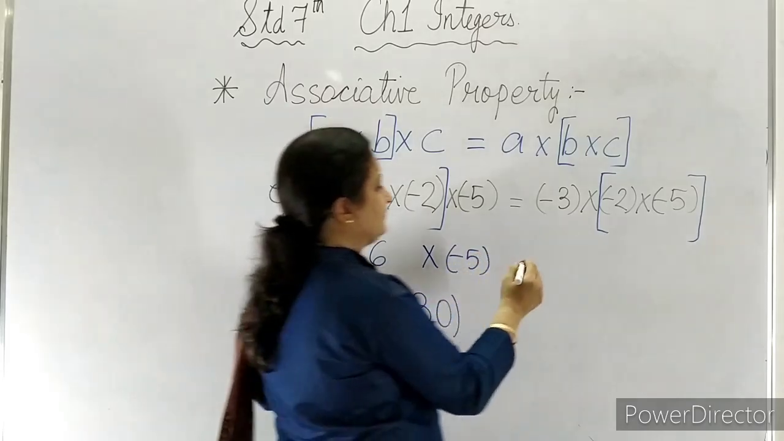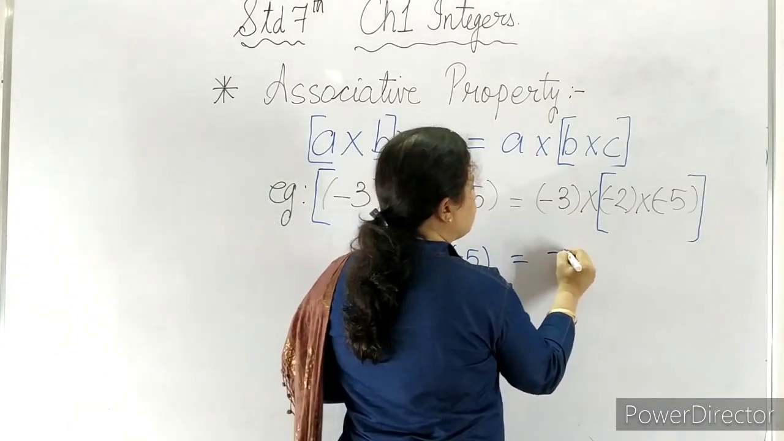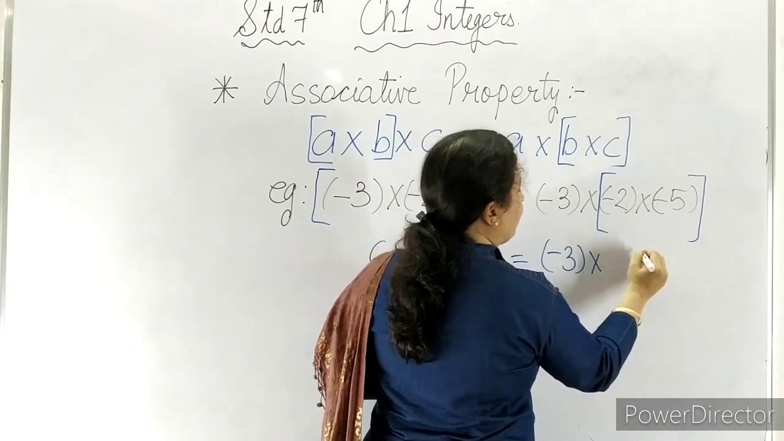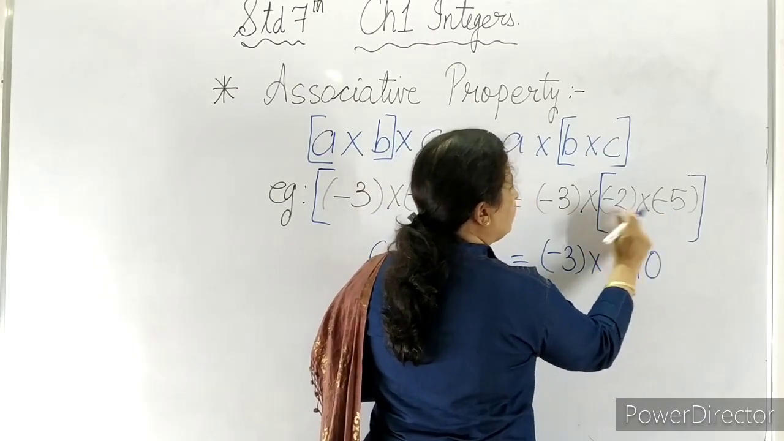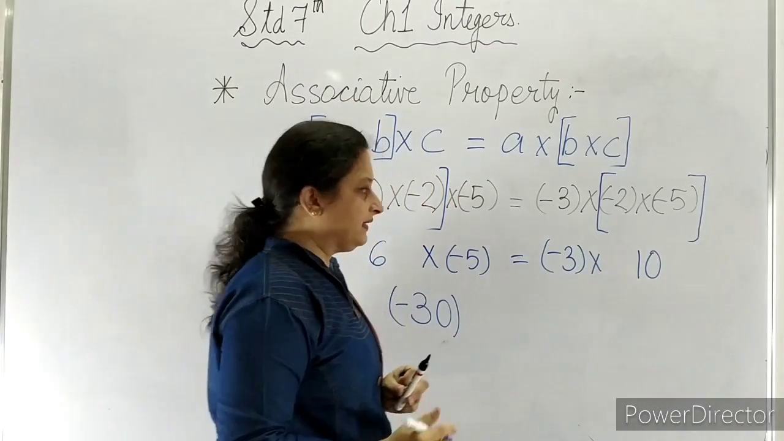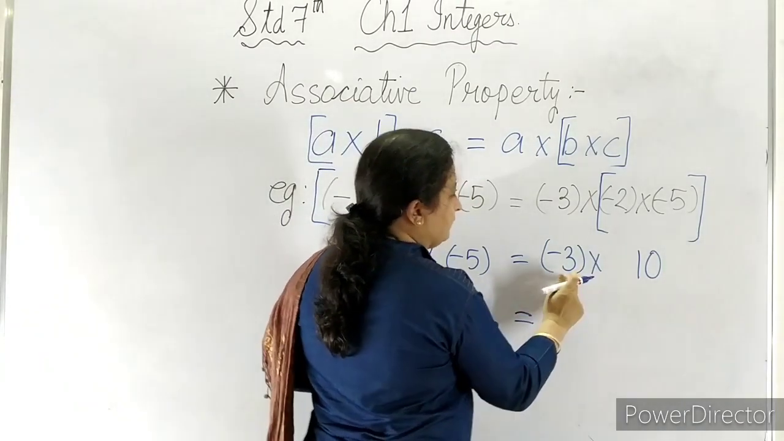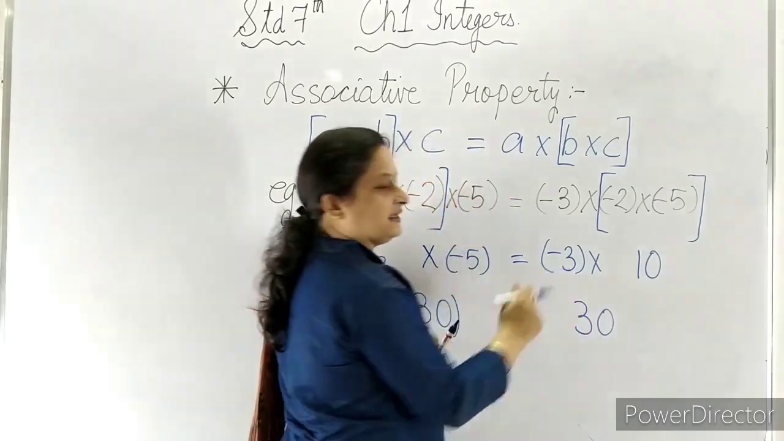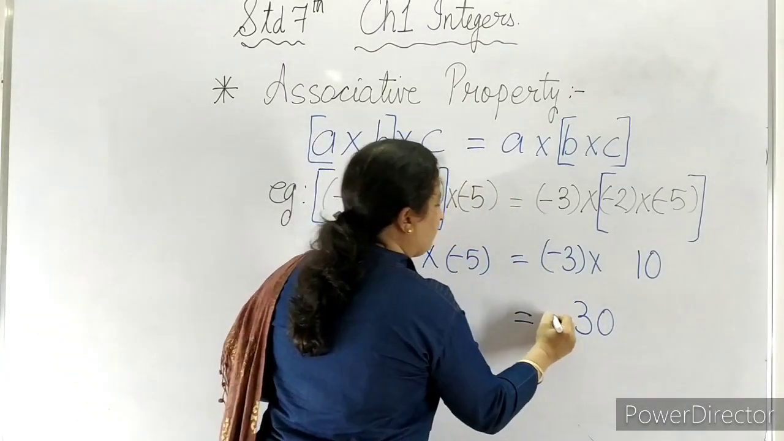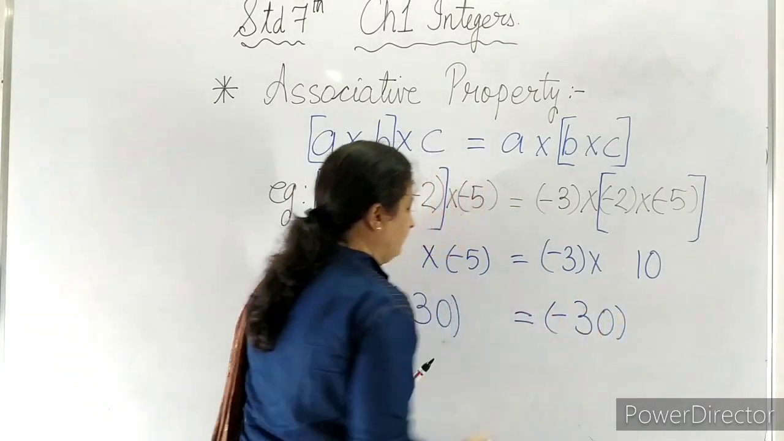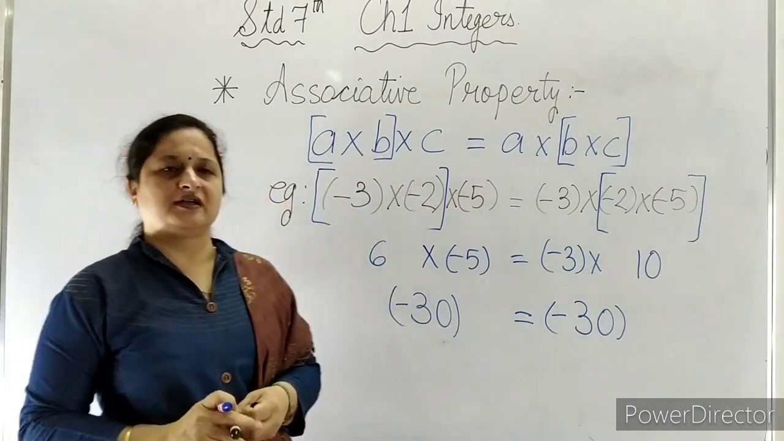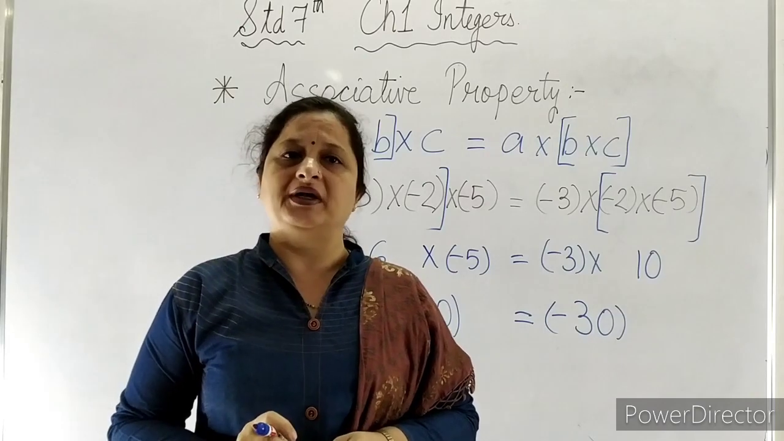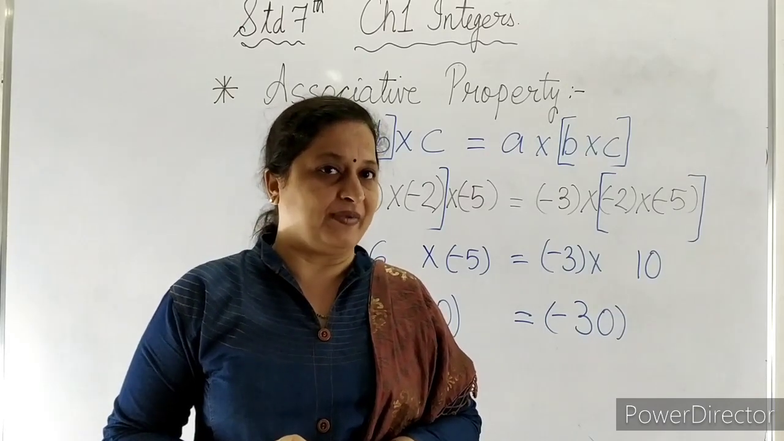Now the other side. Minus 3 we will take as it is. 2 multiplied by 5 is 10. Both the numbers are negative, so a positive 10. 3 multiplied by 10 is 30. Minus 3 is negative, one negative number, so the sign is negative. Minus 30 and minus 30. So here it is proved that the associative property of multiplication is applicable.